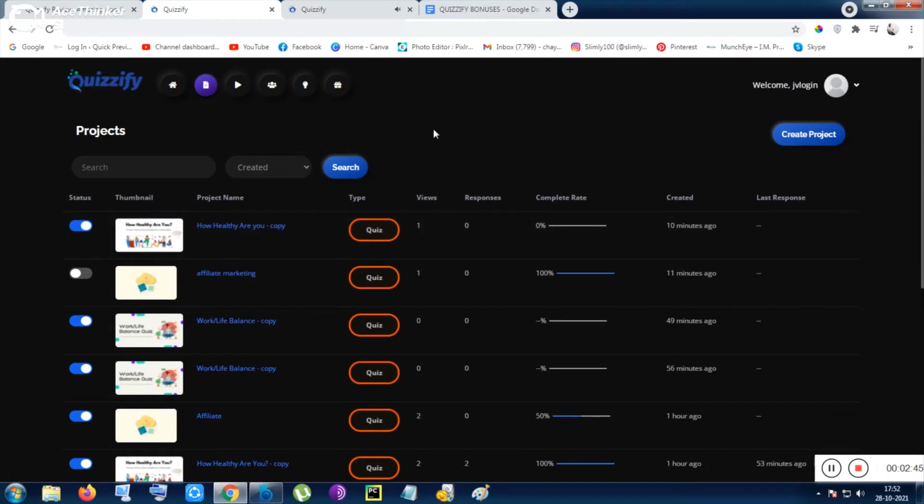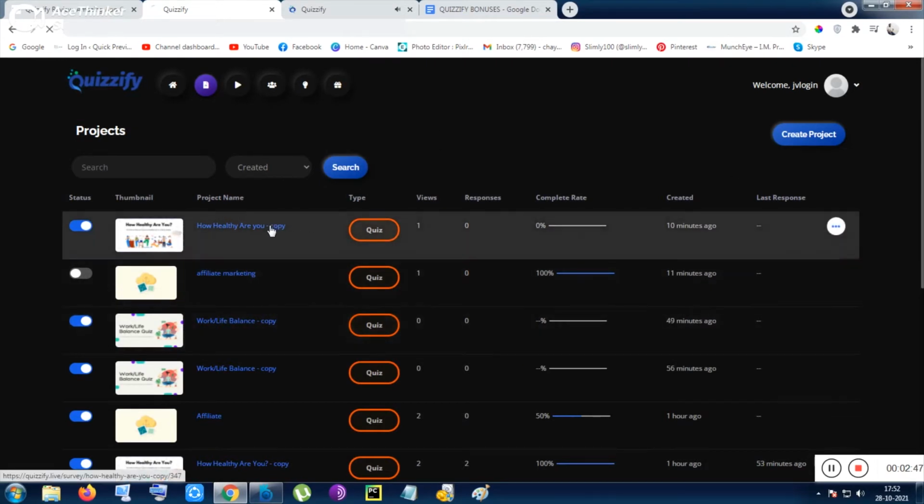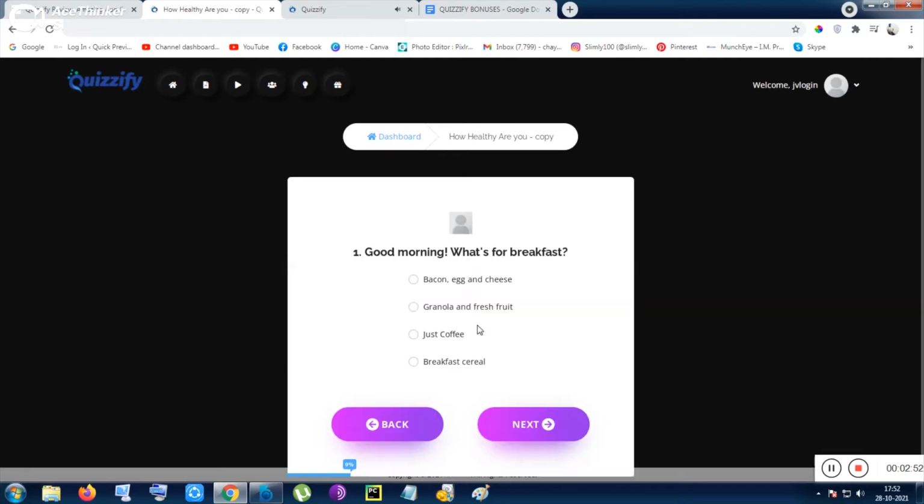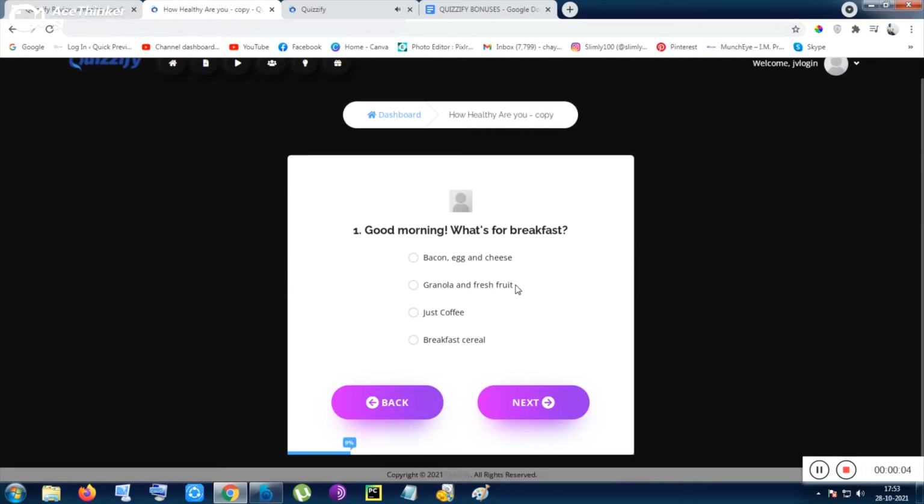The next thing is create project. Inside create project, let me first show you one of the projects: how healthy are you, and good morning, what's your breakfast? Doing the same thing, you can earn money very easily. That is why I strongly recommend this tool also for newbies. You can promote any kind of fitness product, and the obesity rate is really high in the USA.